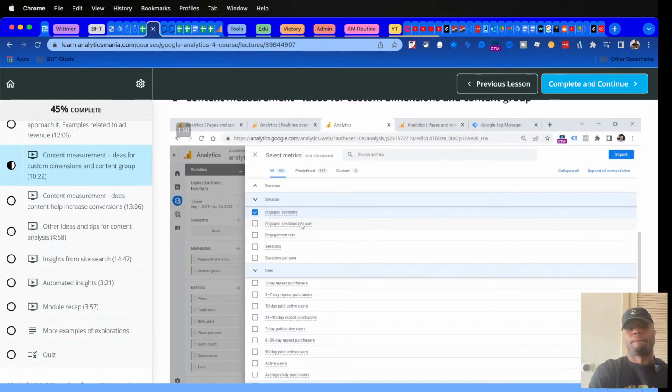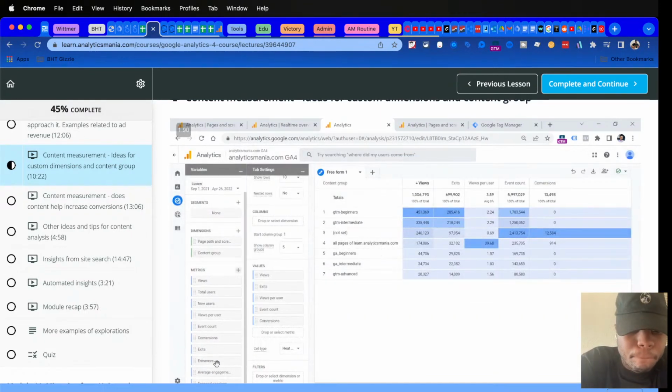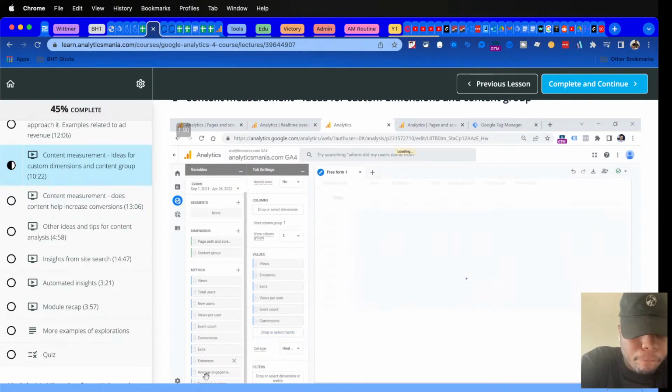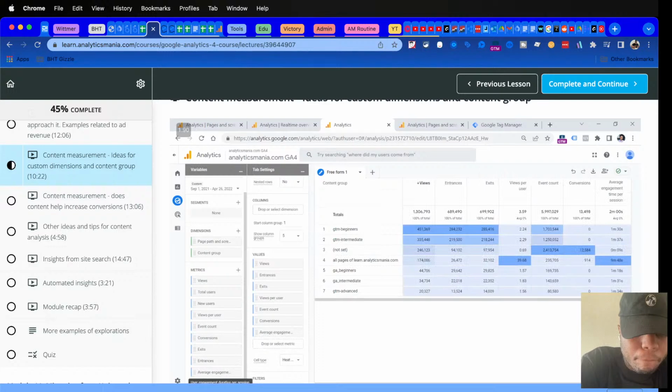But in some situations, you should be prepared that not all metrics make sense. So if you see that some numbers just don't add up, then I recommend to remove that metric from the report. Click import. Those metrics are now here, and let's add them. I will start with entrances. I can add it somewhere probably next to views. So I would see how many views did I get, how many entrances, and then how many exits. Then to the end of this table, I can add average engagement time per session and engaged sessions.